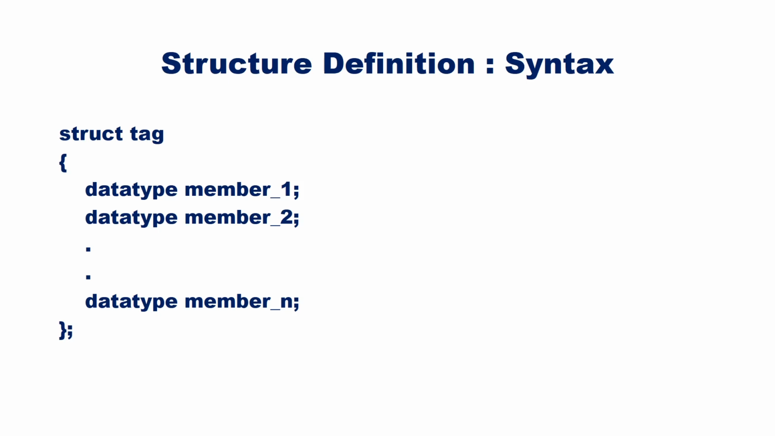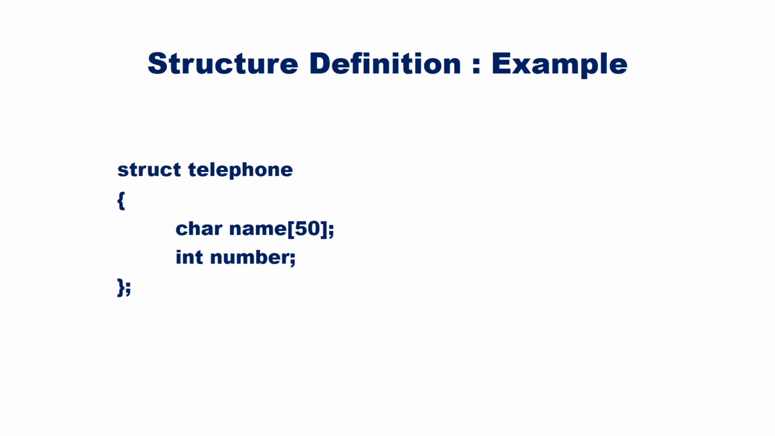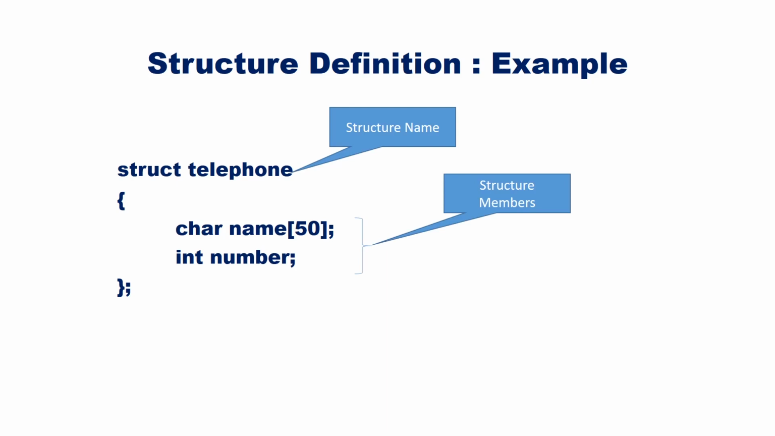Here is an example for structure definition. struct telephone, open curly brace, char name[50]; int number; close curly brace and put semicolon. Telephone is the name of the structure. Name and number are the members of the structure. Since name is a string, it has to be declared as a character array.